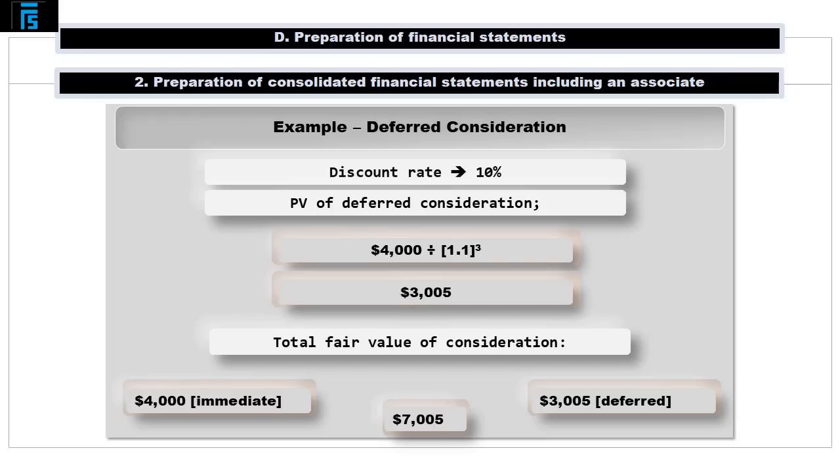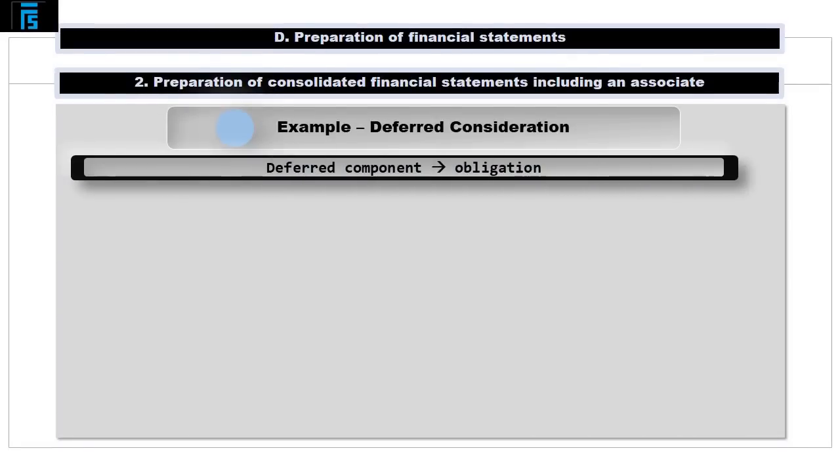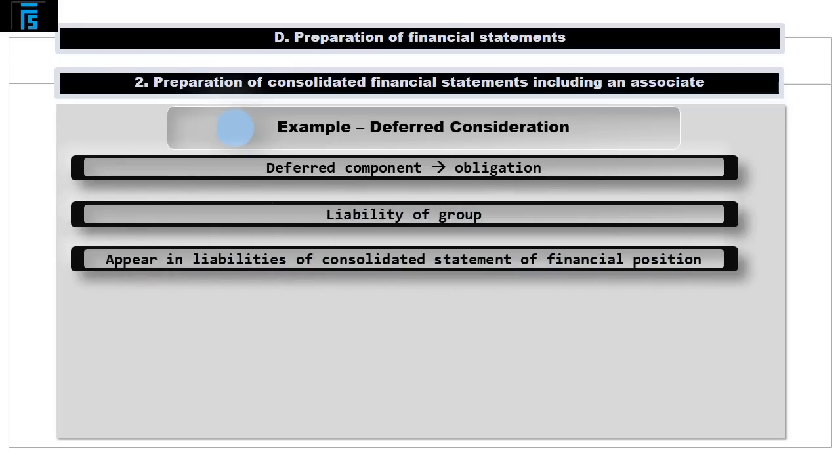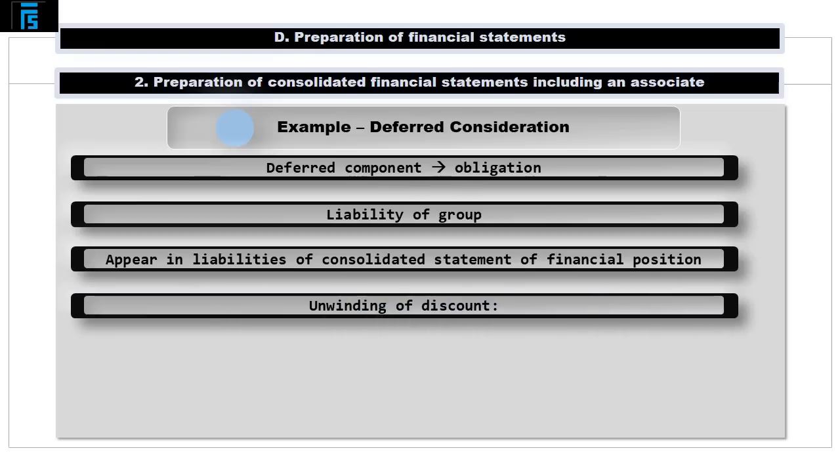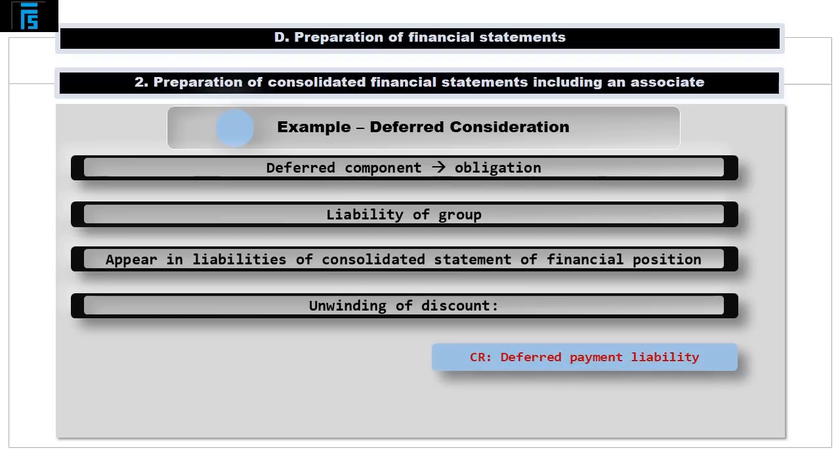Because the present value of the deferred component represents an obligation to make a future payment, it will be recorded within the liabilities section of the consolidated statement of financial position. Over the course of time, as the payment date draws nearer, the present value of the obligation will grow due to the unwinding of the discount applied in the computation of its initial carrying amount. This growth is recorded by posting a credit entry to the deferred payment liability and a corresponding debit to finance costs within the consolidated profit and loss account.